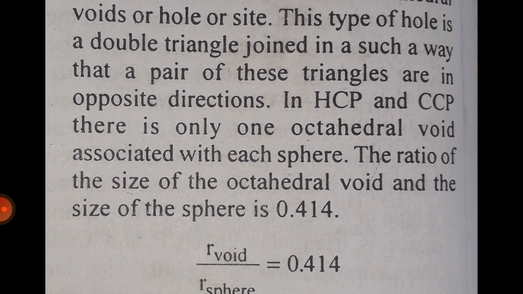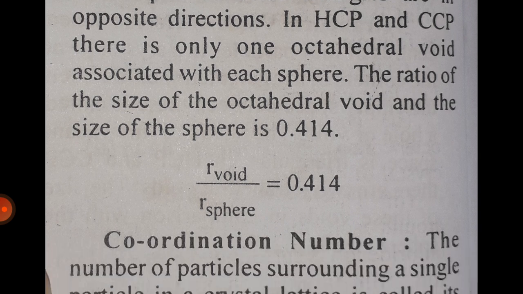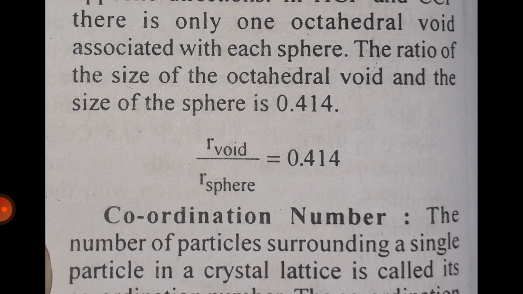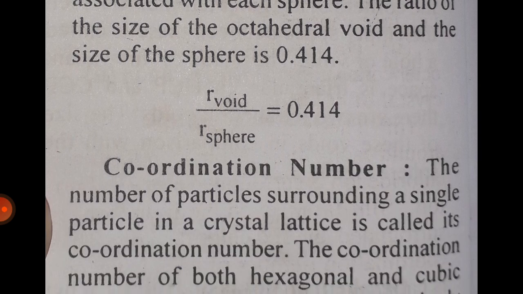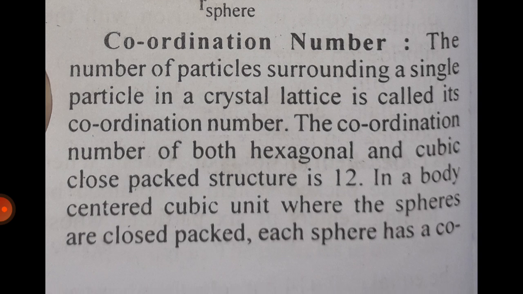In HCP and CCP, there is only one octahedral void associated with each particle. The ratio of the size of the octahedral void to the size of the sphere is 0.414. R void upon R sphere is equal to 0.414.